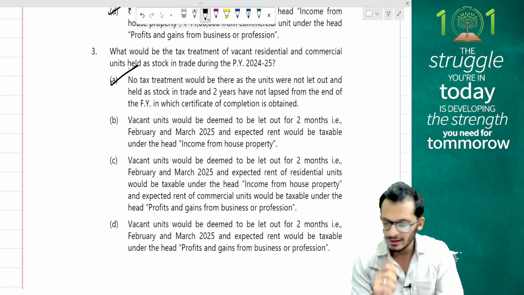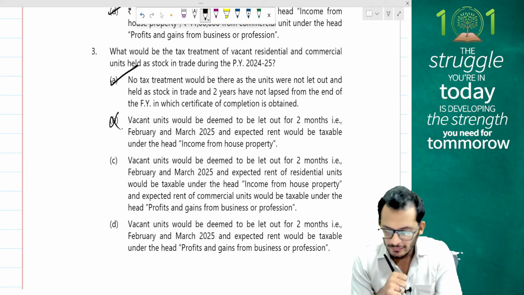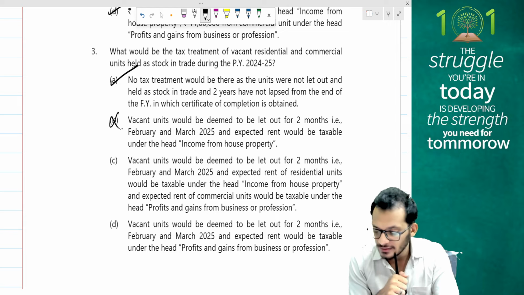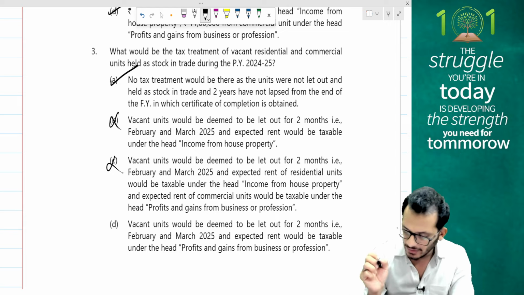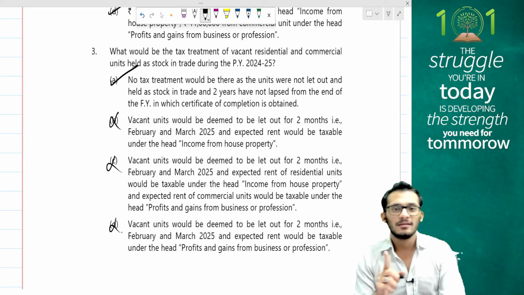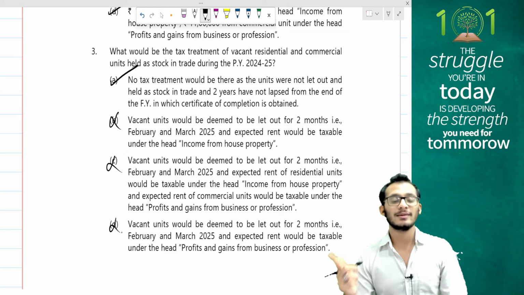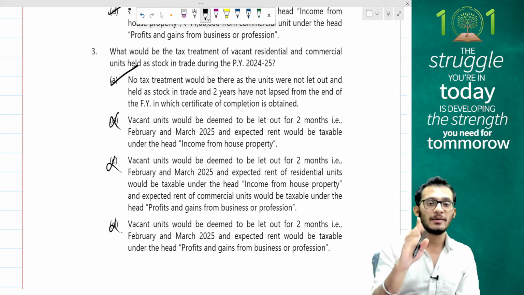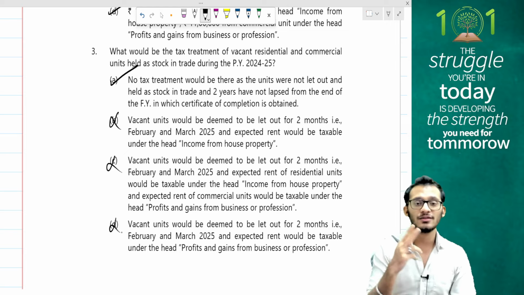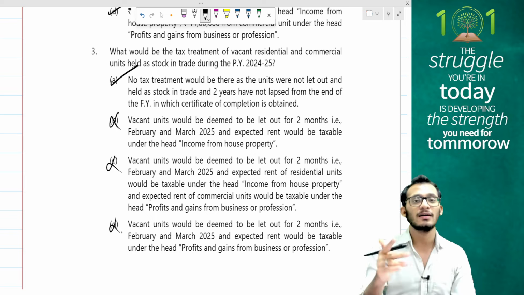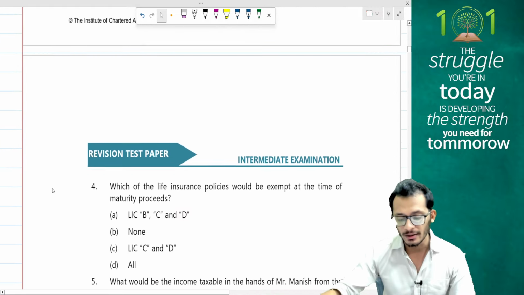Vacant units would be deemed to be let out for 2 months. No, definitely not. Vacant units would be deemed to be let out for 2 months, Feb and March, as expected rent. No, people, the only mistake you will end up making here is that the question will say 1st February. So you should not have the assumption that it's 2 years from the date of completion. It is 2 years from the end of the financial year in which the house is completed. So that alone you have to keep in mind.